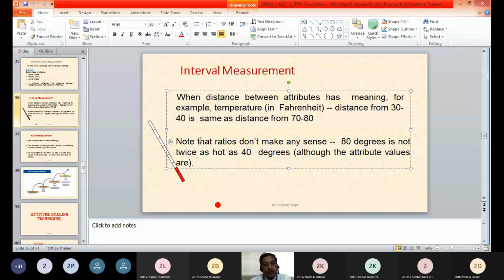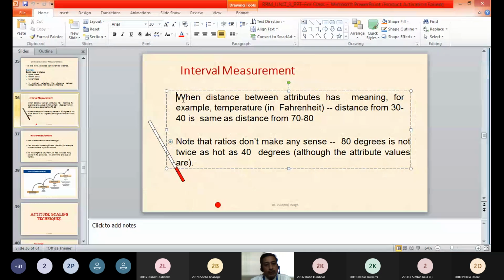However, we will not be able to calculate any ratio. Any ratios will not have any sense. If we say that 80 degrees is twice as hot as 40 degrees, it is not possible. Twice of 40 degrees Celsius is not 80 degrees. So 80 degrees is not twice as hot as 40 degrees. So the ratios do not make any sense in case of interval measurement.